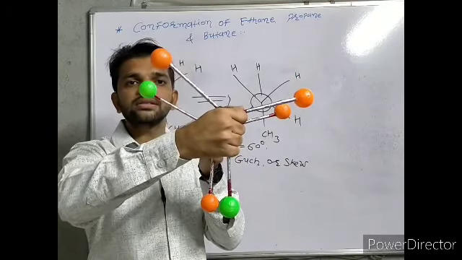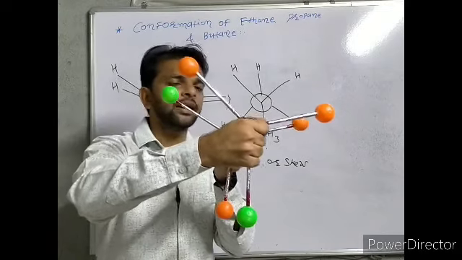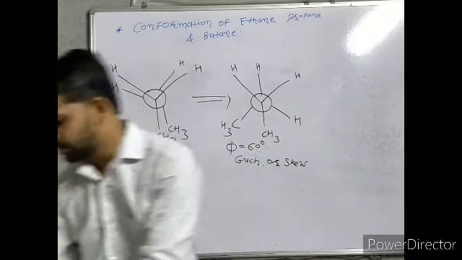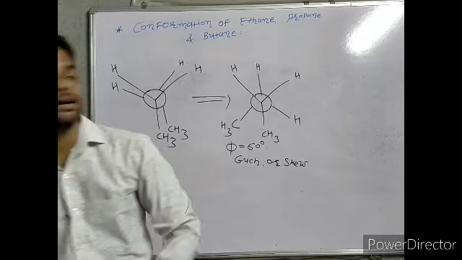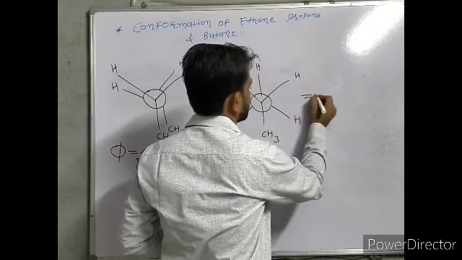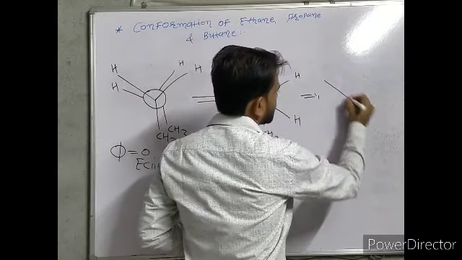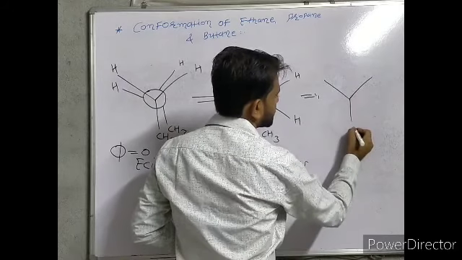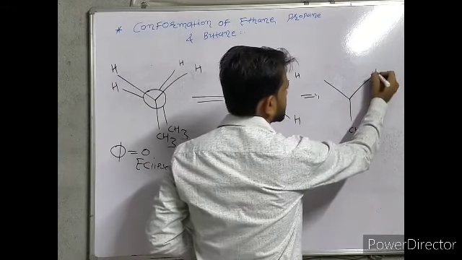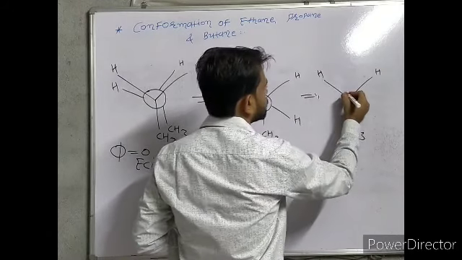Here CH3 is on the left side and hydrogen on the right side. The front carbon remains as it is: this is CH3, this is hydrogen, and this is hydrogen.